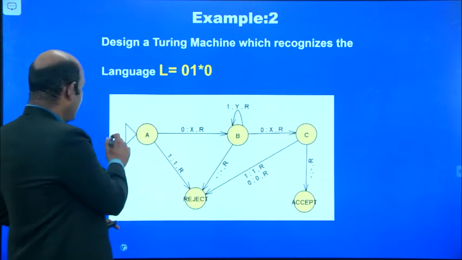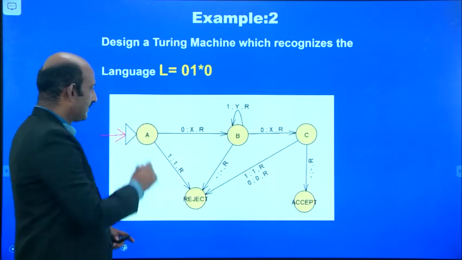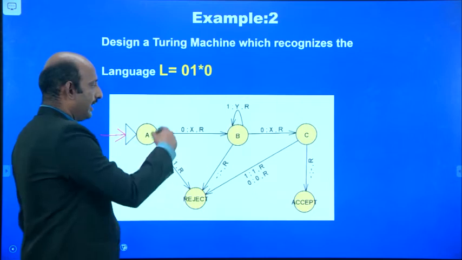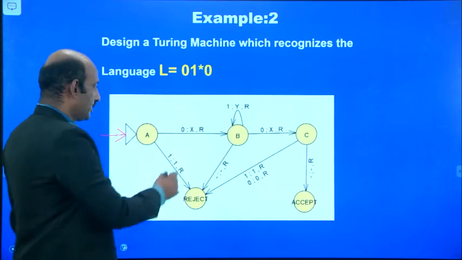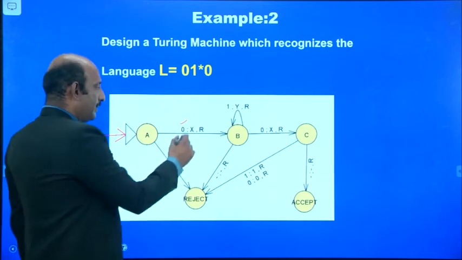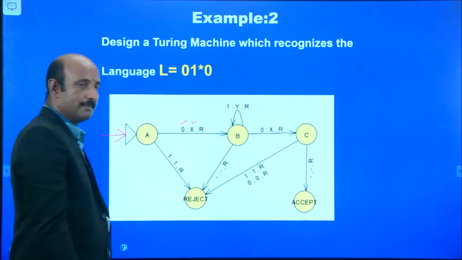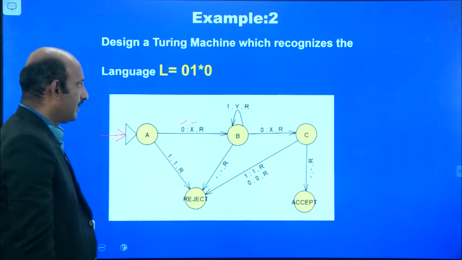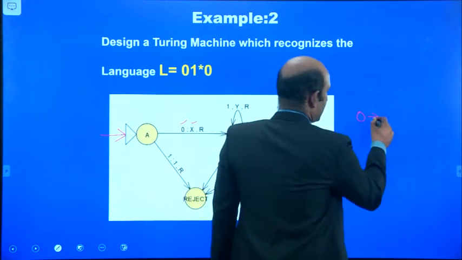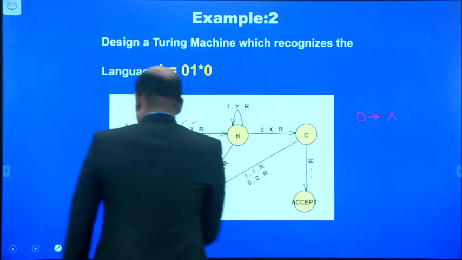So, I repeat, this is the starting state. First, for any input string, zeros may come. If it reads the 0, it is replaced by x, which is the replacement symbol x.